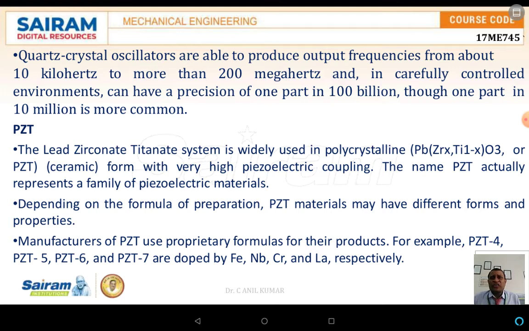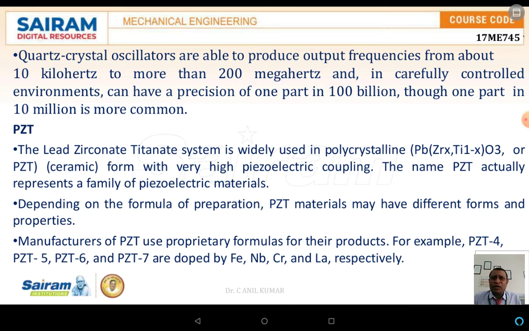The next one we are discussing is PZT. As we know, PZT is a simple form of piezoelectric material. The full form is lead zirconate titanate, which is widely used as a polycrystalline material. It also comes under the category of ceramics. This PZT also has a very high piezoelectric coupling effect. The name PZT actually represents a family of piezoelectric materials.